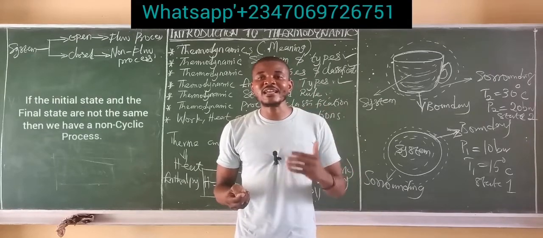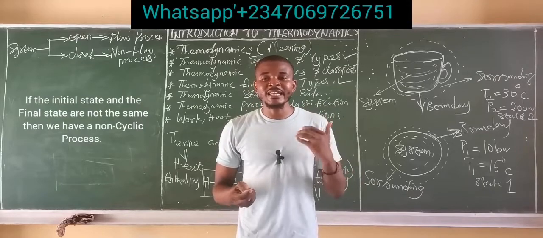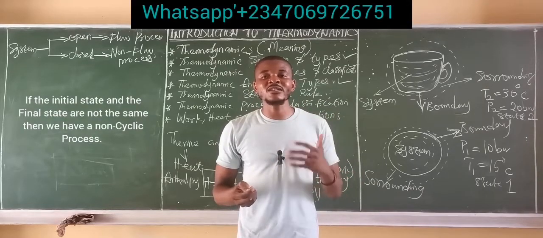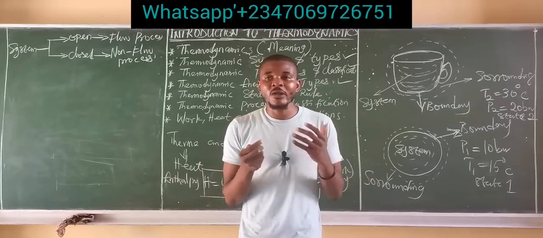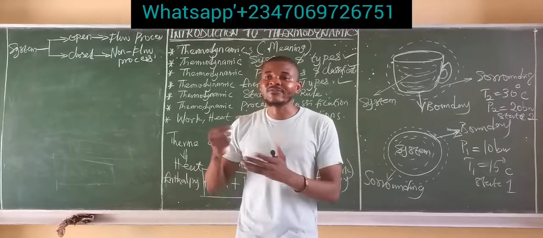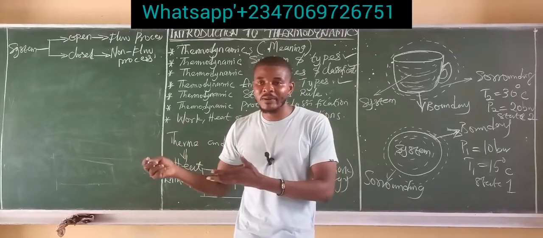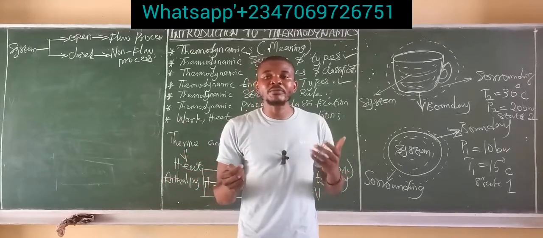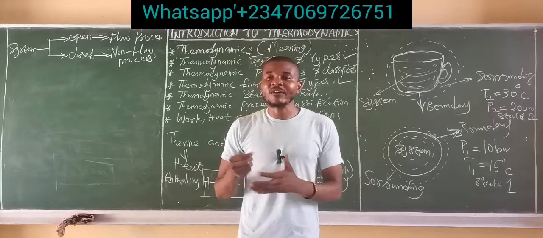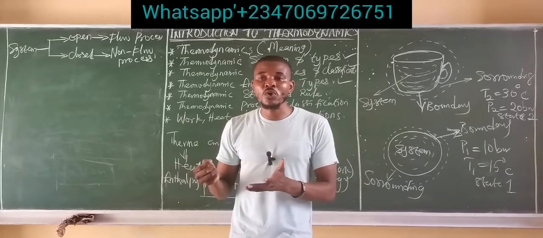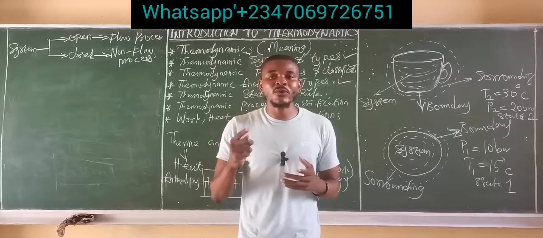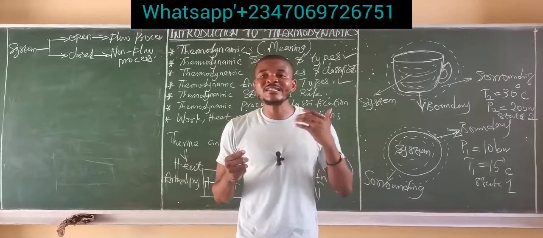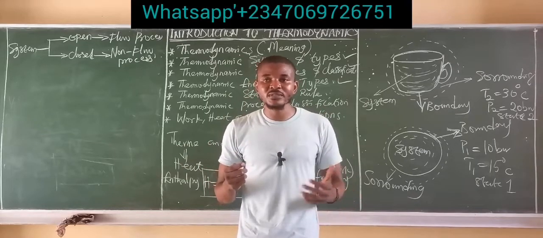But if the initial state and the final state are not the same, then we have what is called a non-cyclic process. That simply means that if at the initial condition pressure is 10 bar and at the final condition pressure is also 10 bar, and at the initial condition temperature is 15 degrees Celsius and at the final condition temperature is also 15 degrees Celsius, then we say the process has gone through a cycle. That is called a cyclic process.